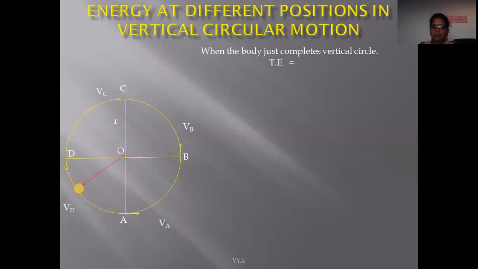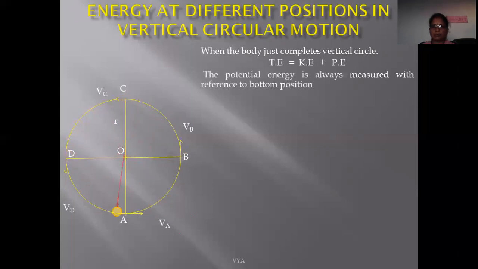First we consider the total energy at the bottom position. At the bottom position, potential energy is 0 because the height is measured from this bottom position, which is the reference point. There is no height, so potential energy is 0, since the formula for potential energy is mgh.